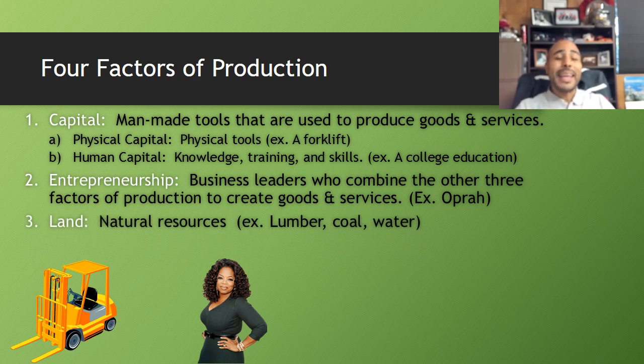It's important to remember that in economics, land doesn't just mean flat ground. Land means natural resources.